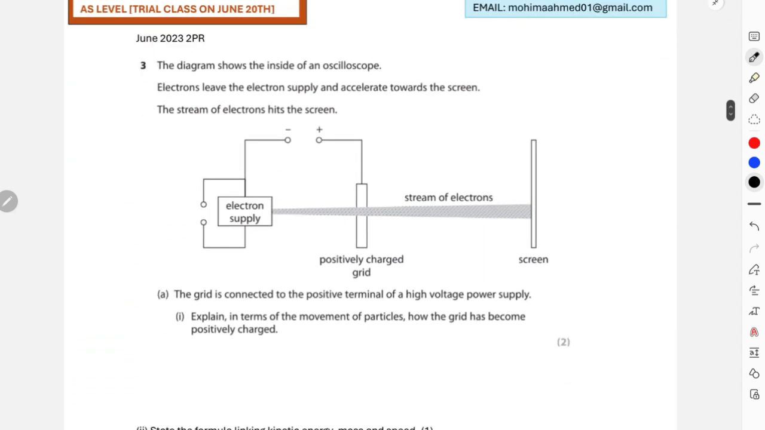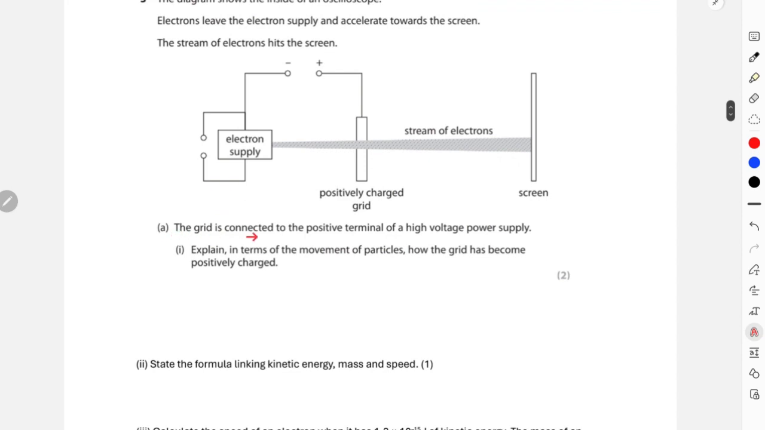This is from June 23 paper. The diagram shows the inside of an oscilloscope, and electrons leave the electron supply and accelerate towards the screen. This is your electron supply. They will leave the electron supply and accelerate towards the screen. The stream of electrons hits the screen and the grid is connected to the positive terminal of a high voltage power supply. Explain in terms of movement of particles how the grid has become positively charged.